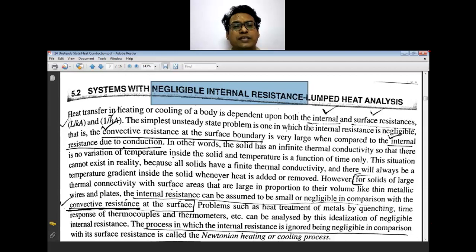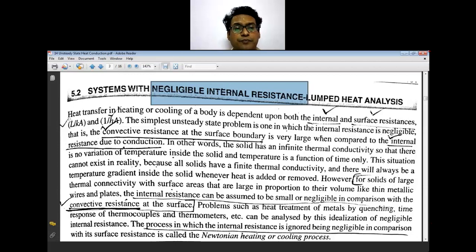For example, in case of a wire or thin plates, where the thickness L is very small irrespective of K, you will get a uniform temperature throughout. So the convective resistance at the surface boundary is very large when compared to the internal resistance due to the conduction. The solid has an infinite thermal conductivity, so that there is no variation in temperature inside the solid, and the temperature is a function of time only. So we are trying to minimize the variation because of the distance. We are assuming small dimensions. So there is no temperature gradient inside the solid, whether the heat is added or removed.